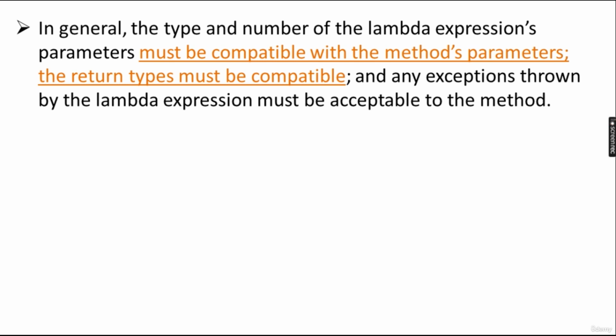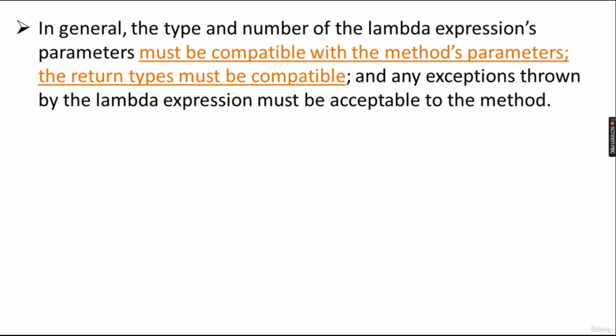So the parameter list, the number of parameters, and the type of parameters must be the same as in your lambda expression, and any exception thrown by the lambda expression must be acceptable to the method. Okay, so it should be compatible.